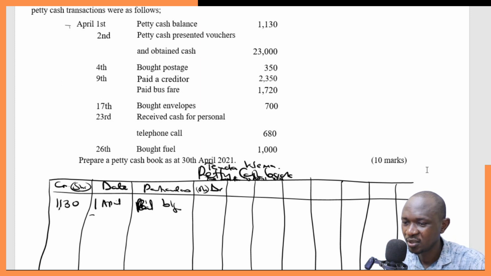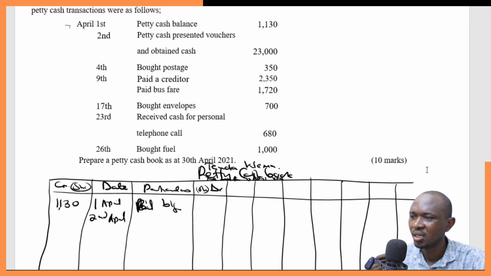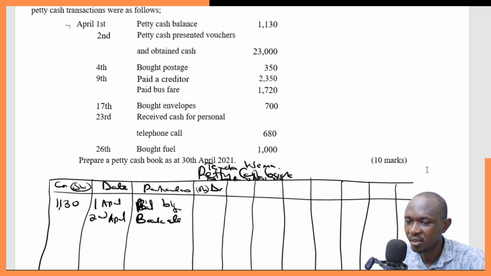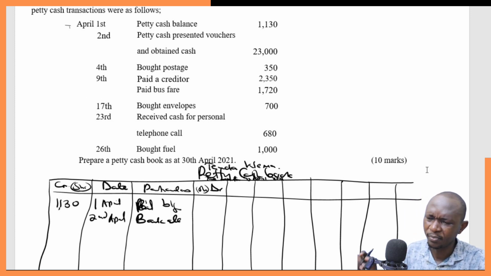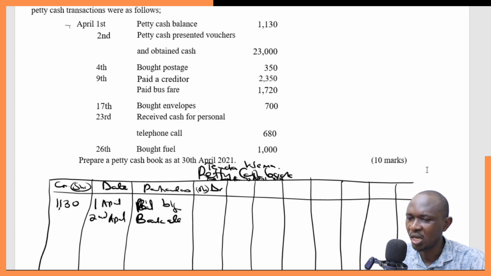And then on 2nd April, petty cash presented vouchers and obtained cash 23,000. So you can simply say bank. The assumption is that this money came from the bank. So if that is the case, we will credit the bank and then debit. This money will come from the bank and come straight into our petty cash. So we are going to credit petty cash because it's our money. We have it.